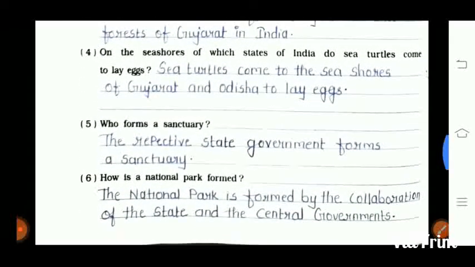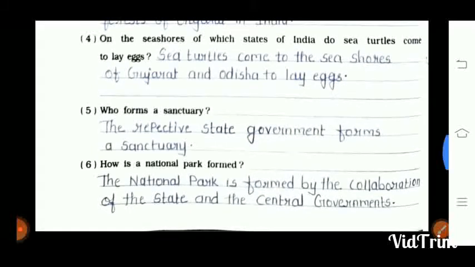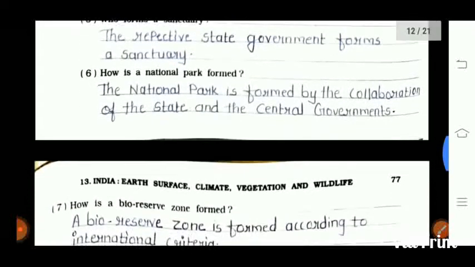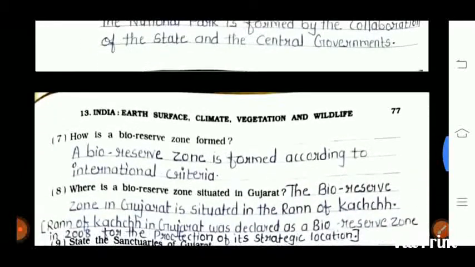Then fourth one is on the seashores of which state of India do the sea turtles come to lay eggs? The sea turtles come to the seashores of Gujarat and Odisha to lay eggs. Fifth one is who forms a sanctuary? The respective state government forms a sanctuary. Sixth one is how is a national park formed? The national park is formed by the collaboration of the state and the central government.